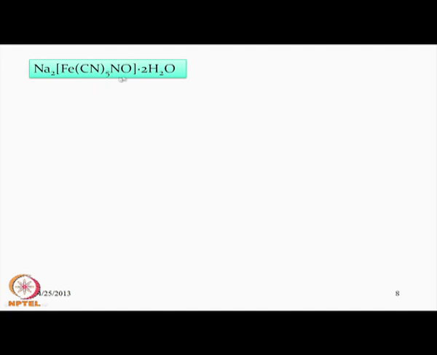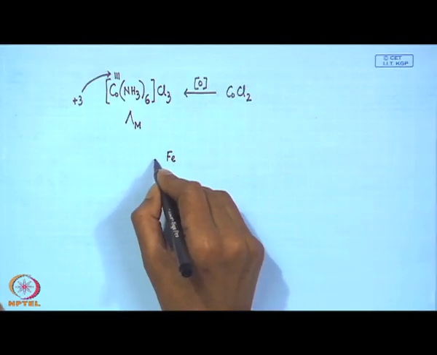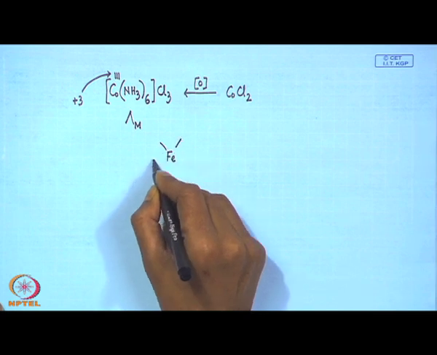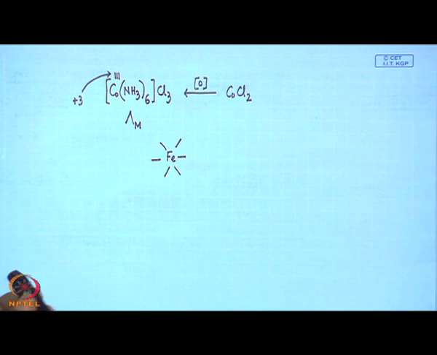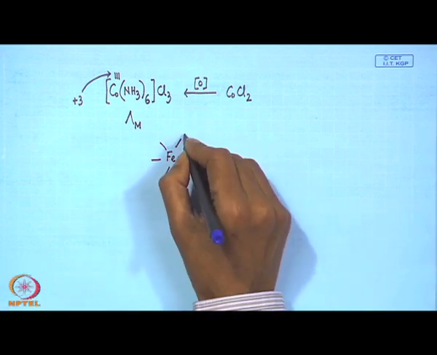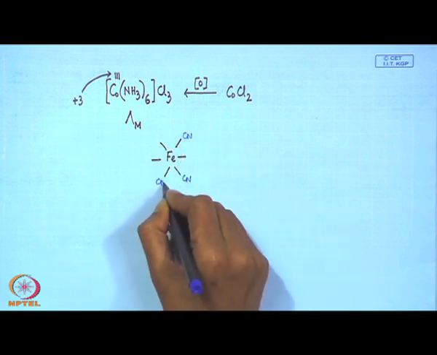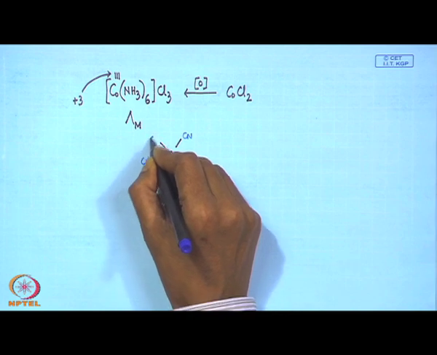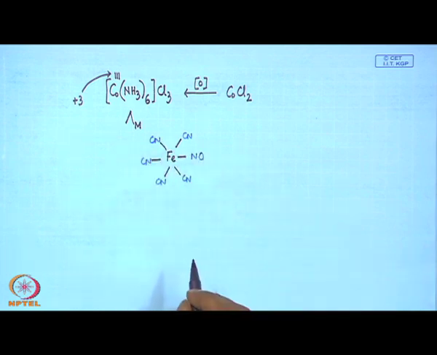How we go about this particular compound will continue in our next class. So, we have this iron and we have 6 coordination sites, and 5 of these coordination sites will be occupied by CN, and one of them will be occupied by NO.